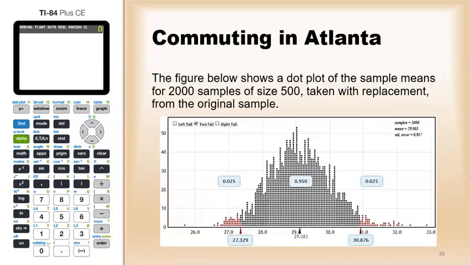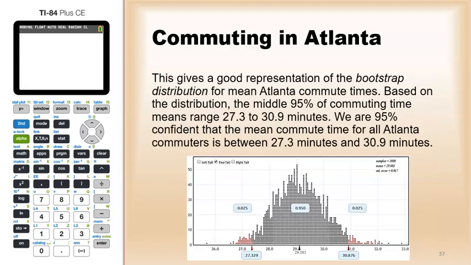All right, so here's the one I did earlier. This figure shows a dot plot of the sample means for 2,000 samples of size 500 taken with replacement. This gives us a good representation of the bootstrap distribution for all Atlanta commute times. Based on this distribution, it went from 27.3 to 30.9 minutes.